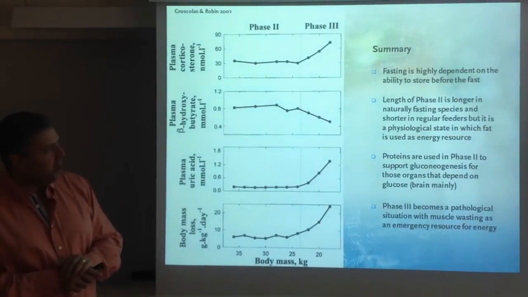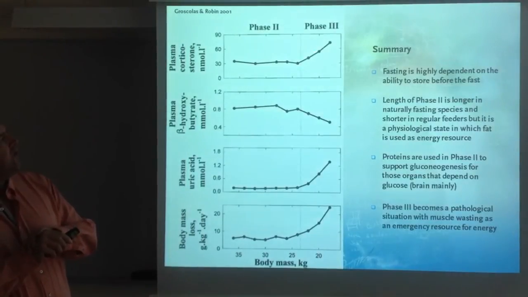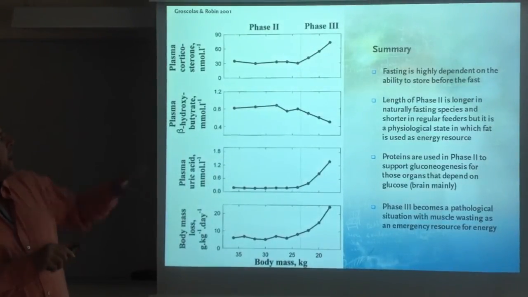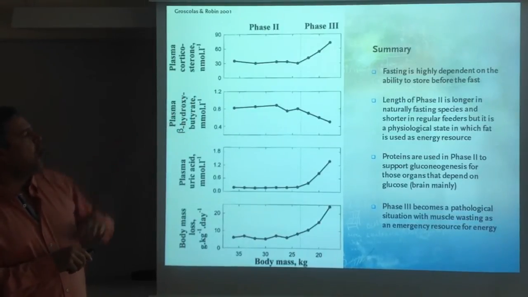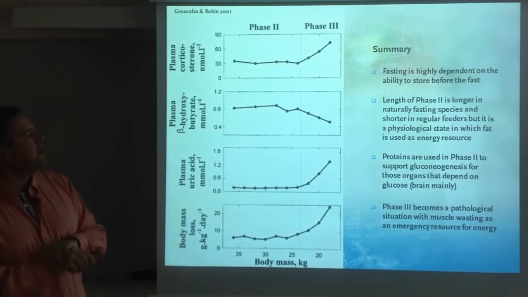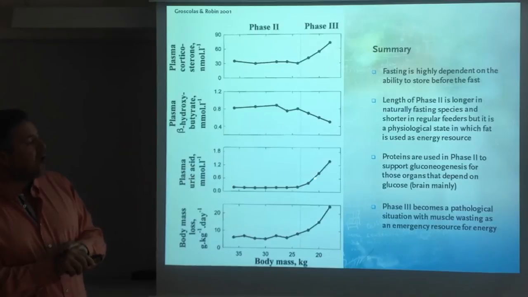As a summary here, this is what you see, essentially, corticosterone increasing in phase 3. Plasma hydroxybutyrate is an indication of fat metabolism, kept high during phase 2, falling by phase 3 because there is less fat. Uric acid increases in phase 3 because of the protein metabolism.